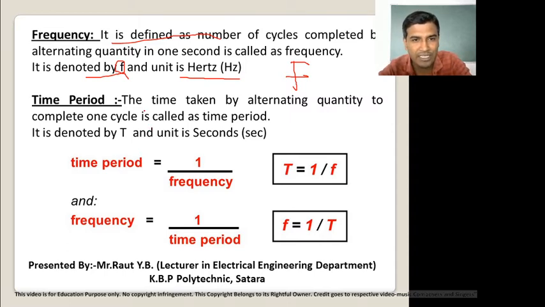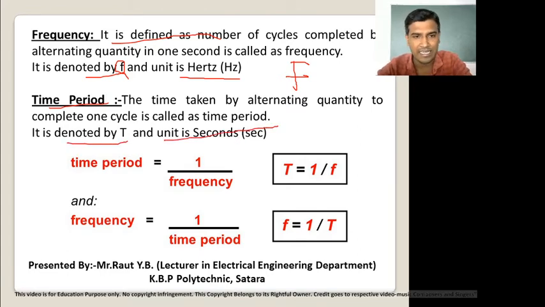Now the second definition is the time period. Time period is the time taken by an alternating quantity to complete one cycle. That means the time required to complete one cycle of an alternating quantity is called the time period, and it is denoted by capital T and its unit is second.